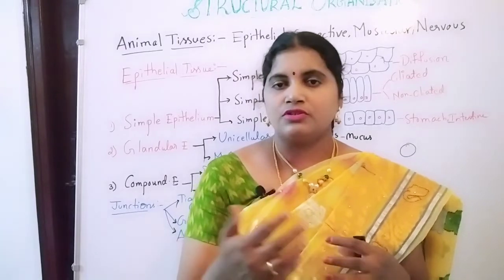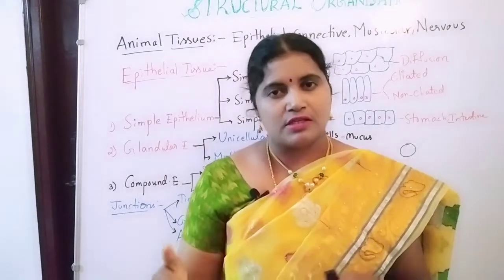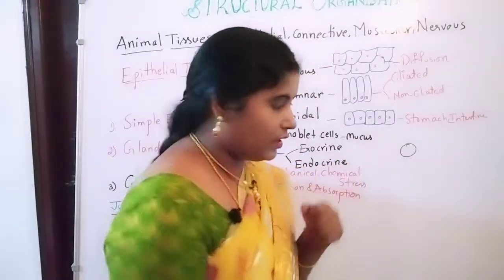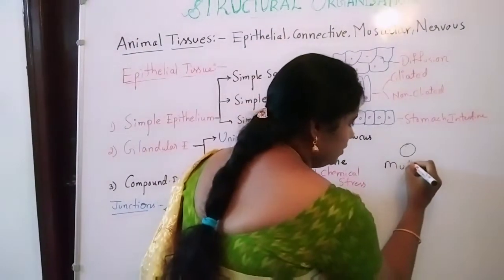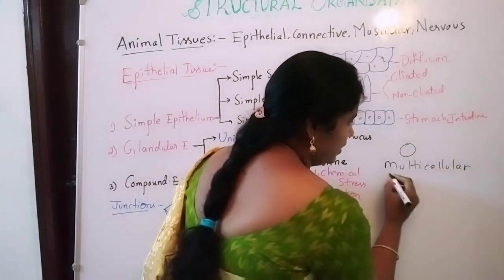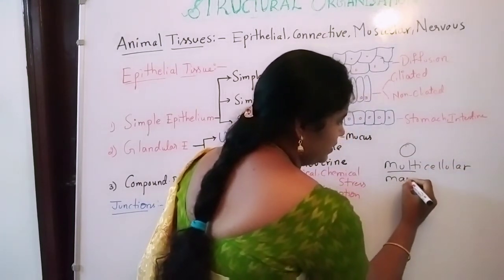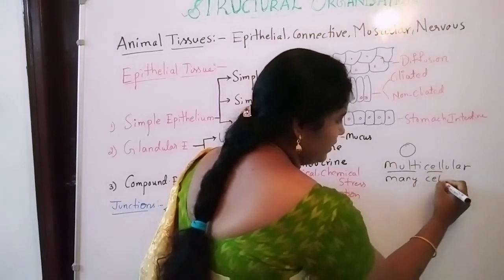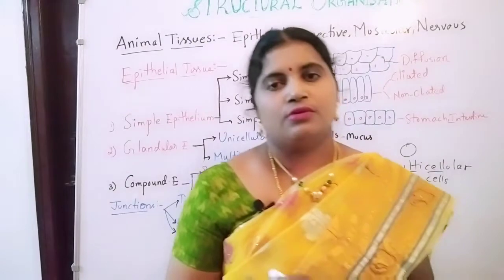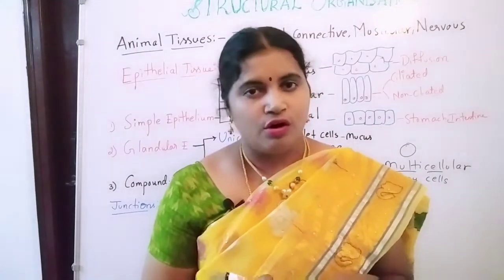So organisms which are made up of more than one cell are known as multicellular organisms. Multi means many cells. So many cells are present, and that's why these organisms are known as multicellular organisms.